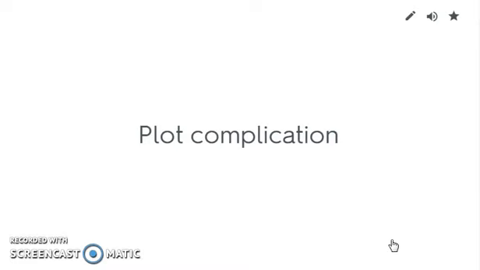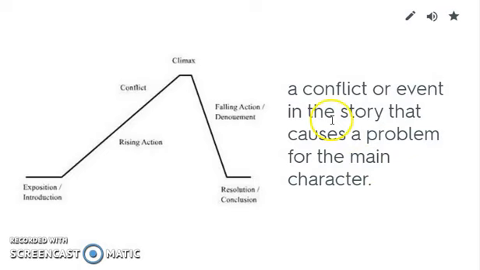Plot complication. This story has many, many characters in it, and because of that, we also have some plot complications. So it's a conflict or event in the story that causes a problem for the main character. Odysseus' goal is to get home, and every time he is thwarted, every time he is prevented from getting home and reaching his goal, that's a plot complication.